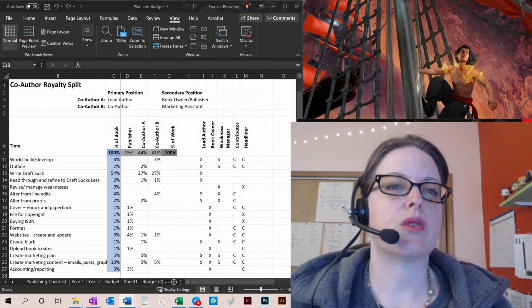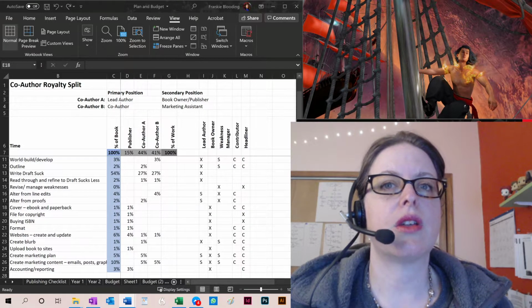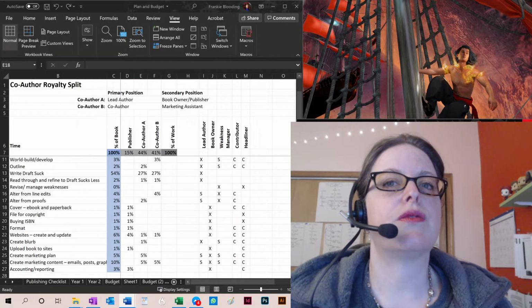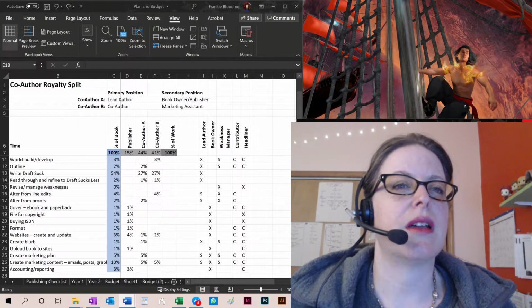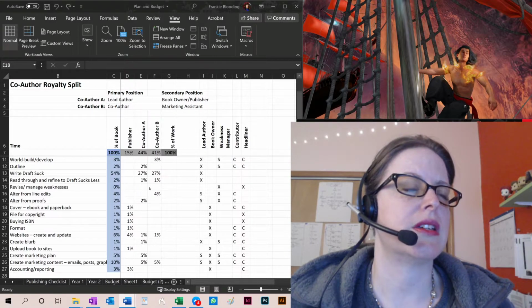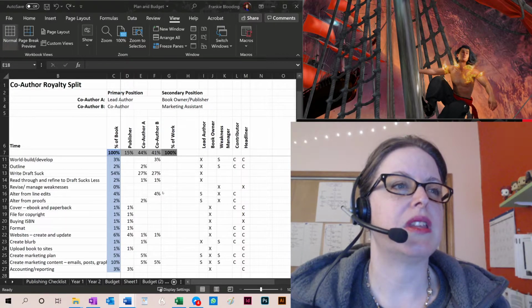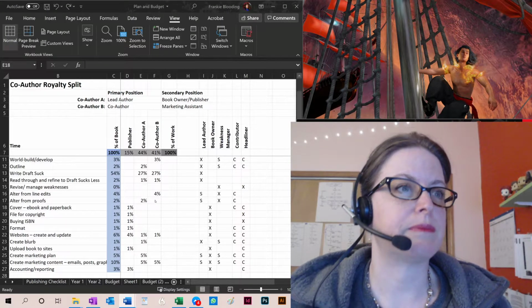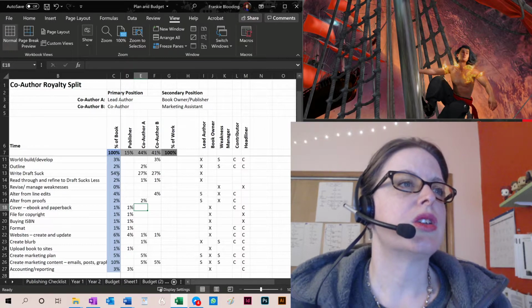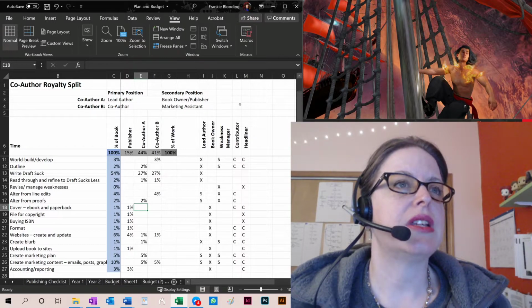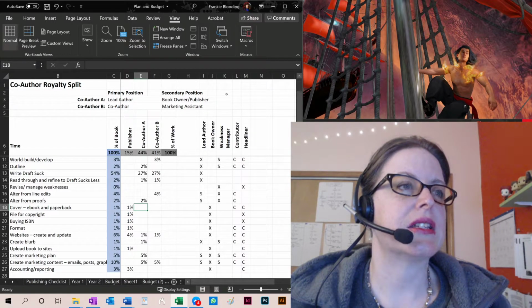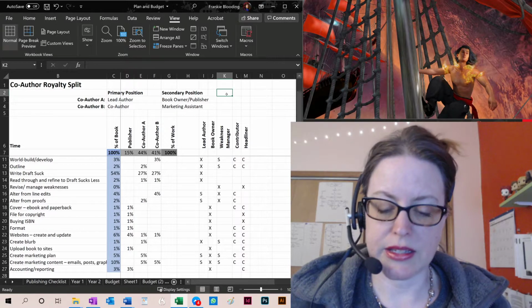Now let's take this one step further. Let's go to our scene to scene scenario where he's taking 40% of the scenes and I'm taking 60% of the scenes. And we're going to go ahead and split up the edits in the same way. So this 54% now needs to be split by 60%.